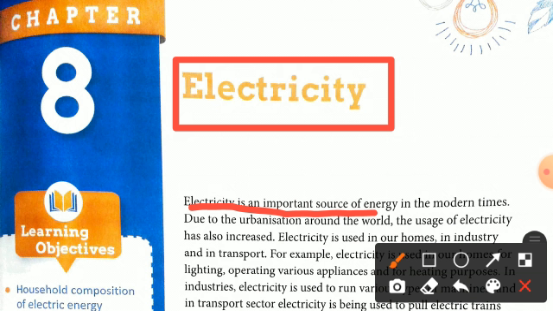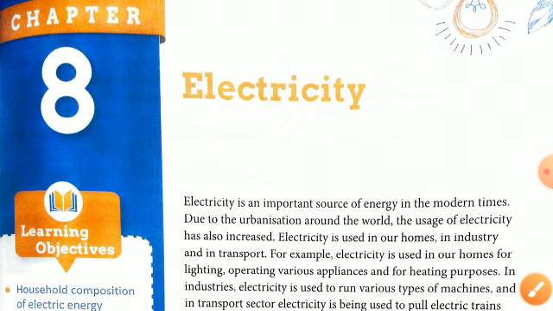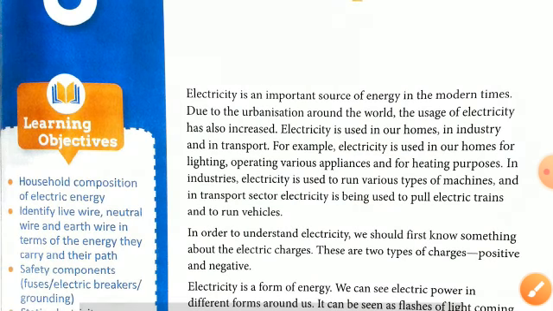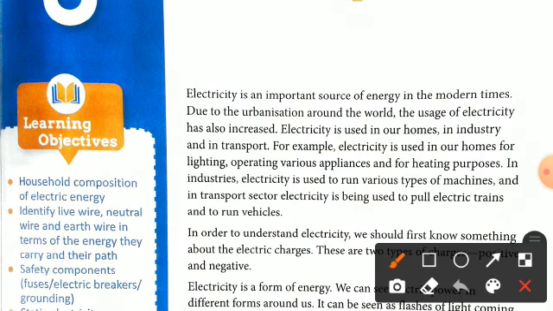Due to urbanization around the world, the usage of electricity has also increased. As you know very well, we are developing day by day, so the uses of electricity have also increased. Electricity is used in our homes, in industry and in transport. Clear? These are some areas where we use electricity.